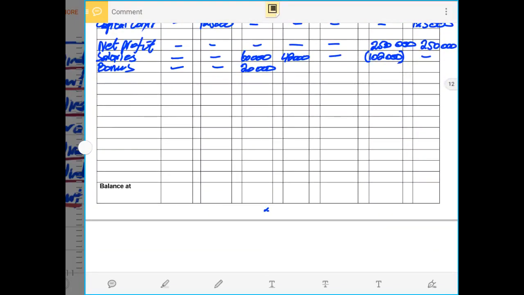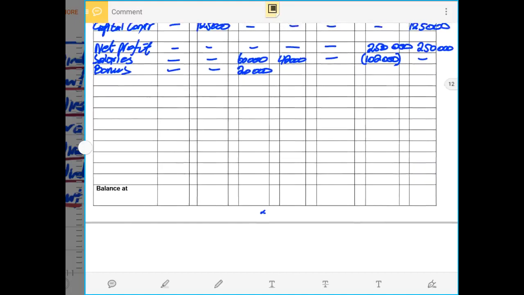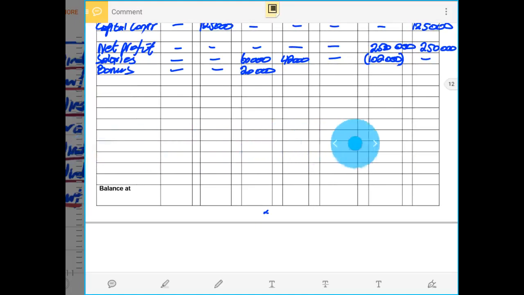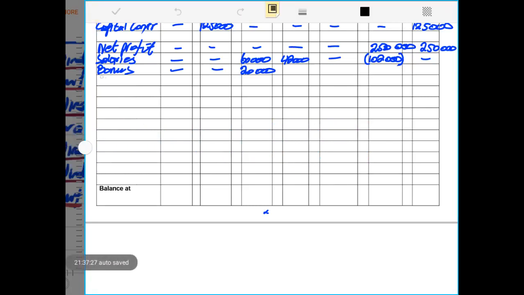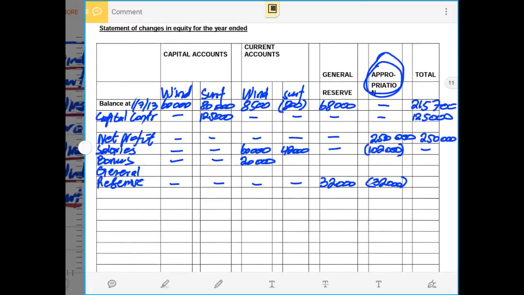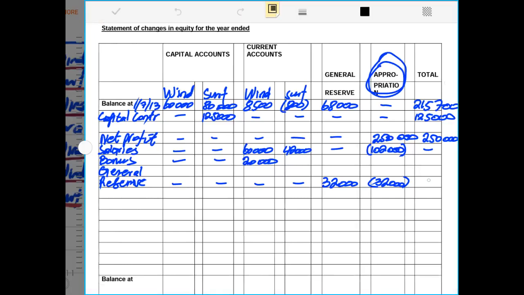Then after, we can straightly record general reserve, not forgetting that a certain portion was reserve. General reserve, and the amount of general reserve will go to the column of general reserve as 32,000 rands, and we take that from the appropriation. That means we take it from the profit of the business, we transfer it to the reserve account. So now we have recorded that. That means under total there will be nothing.